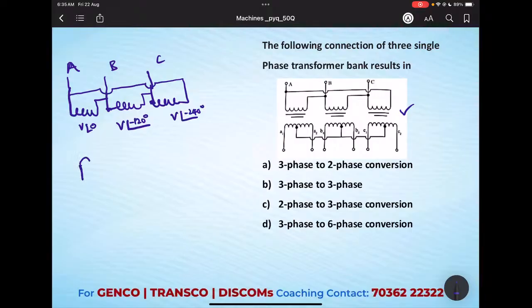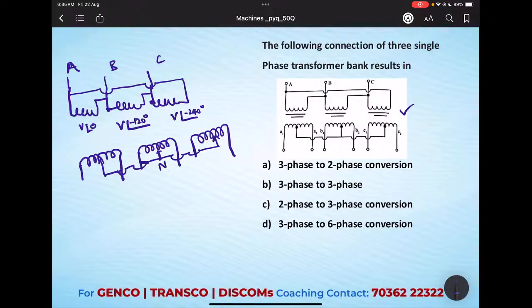So how is the secondary side connected? All points are connected at one point. Make it a neutral.